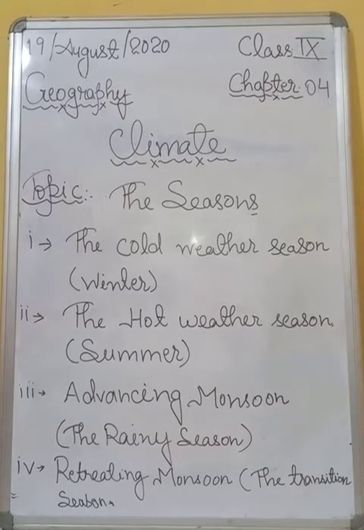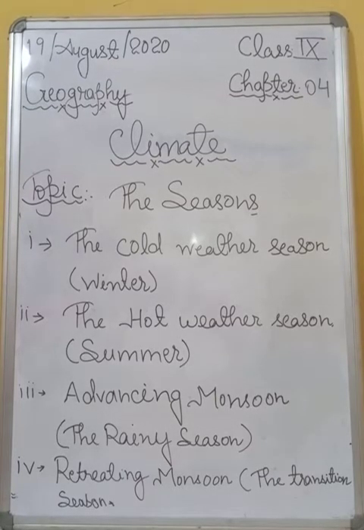Okay, so students, there is an inflow of cyclonic disturbances from the west and northwest, which have originated over the Mediterranean Sea and Western Asia.